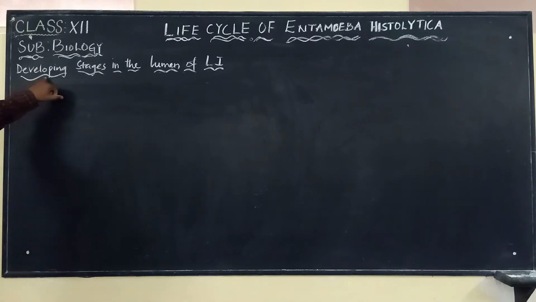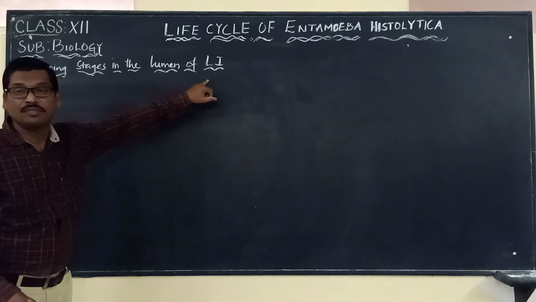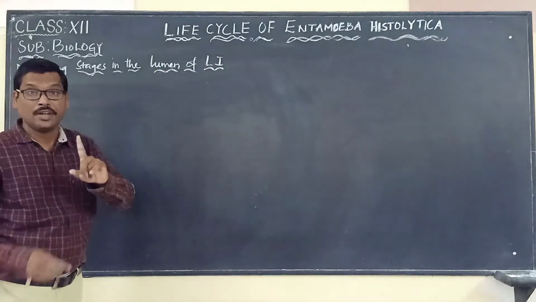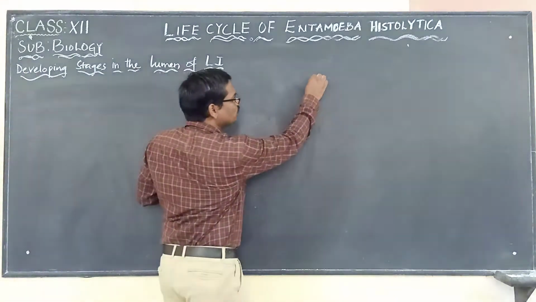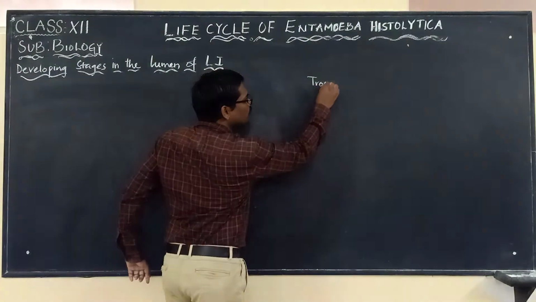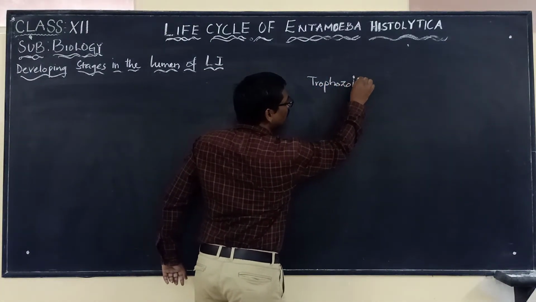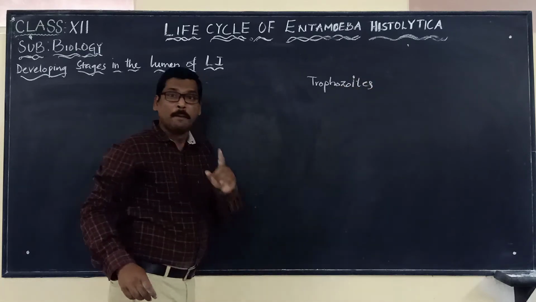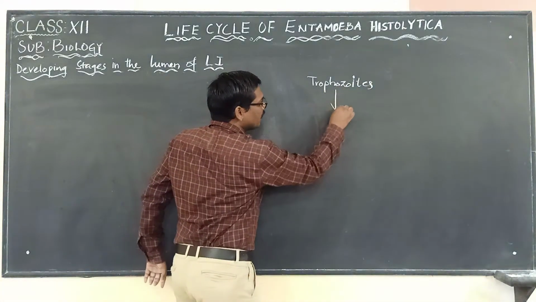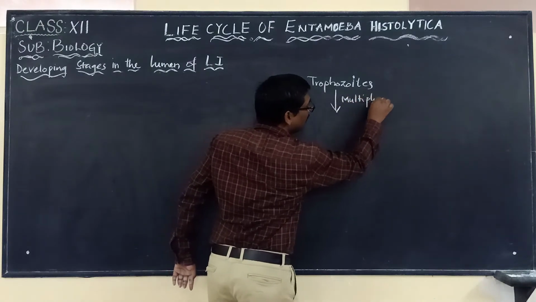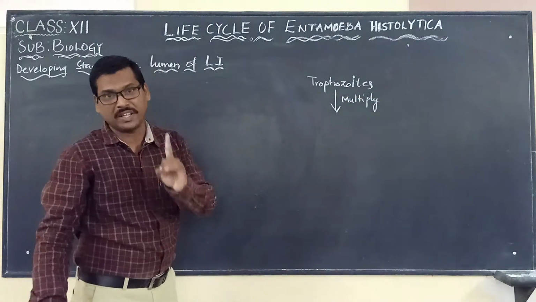Now we will look at the developing stages in the lumen of the large intestine. We already said that the trophozoites multiply by binary fission. Please remember, this is very important.